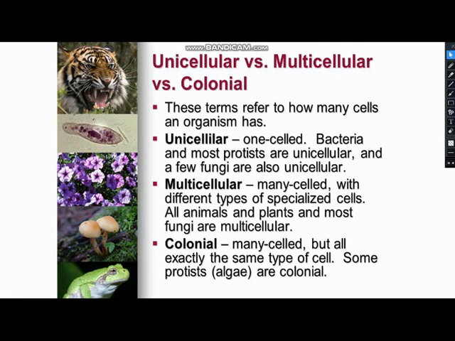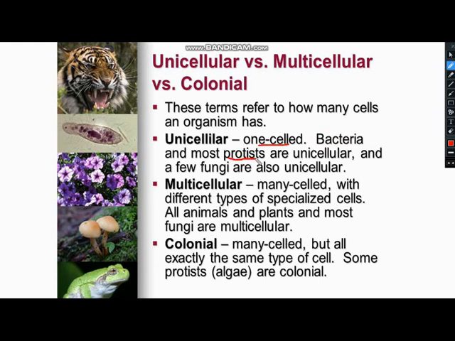What does unicellular mean? In the previous lecture I told you, uni means one. It means they are made up of one cell. The best example is bacteria. To which group do bacteria belong? Kingdom Monera. And which type of cell does it have? It has a prokaryotic cell. Is it clear?